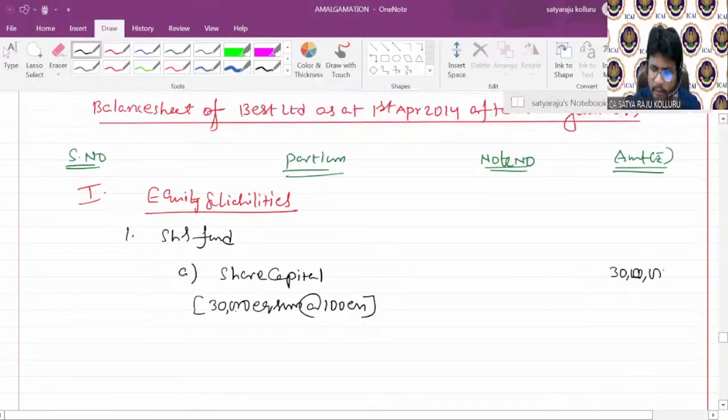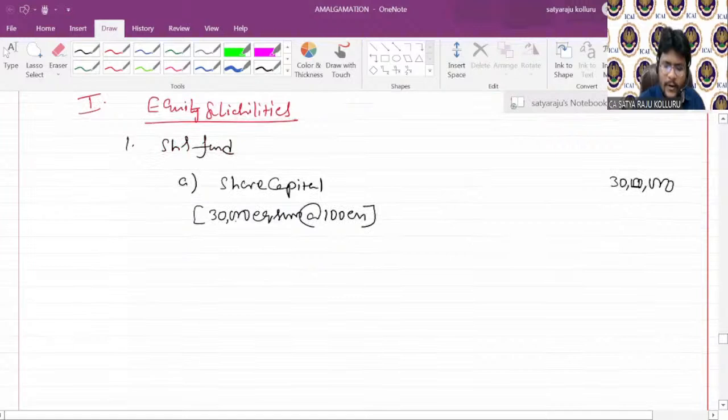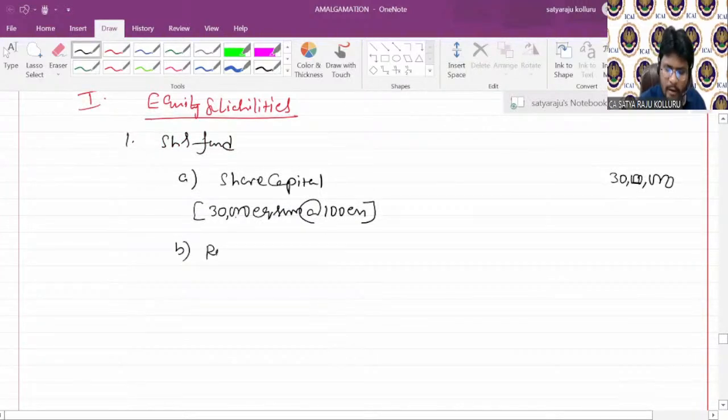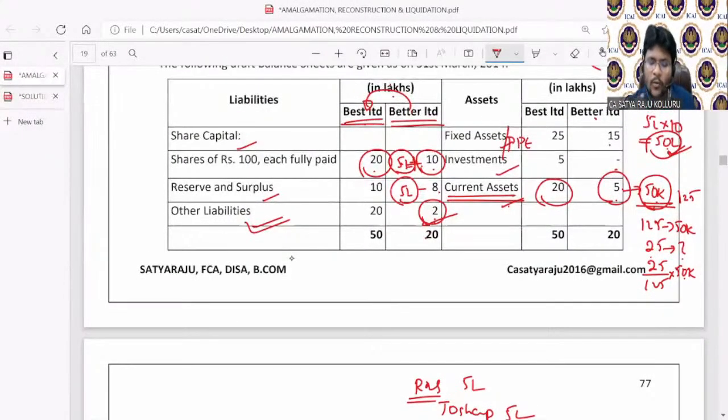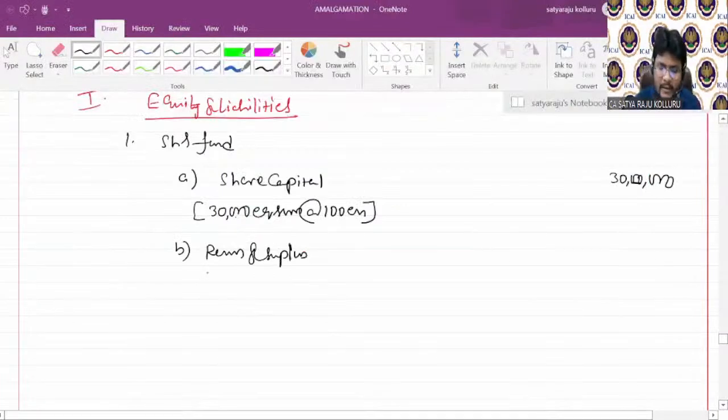So it is 30 lakhs. Next, after share capital, B, reserves and surplus. Sir, in case of amalgamation in the nature of purchase, reserves and surplus of the selling company will not be taken over by the purchasing company. You can only see the reserves and surplus of the purchasing company, guys. Existing reserves and surplus 10 lakhs. Consider it. In bracket, you can put existing reserves and surplus 10 lakhs.